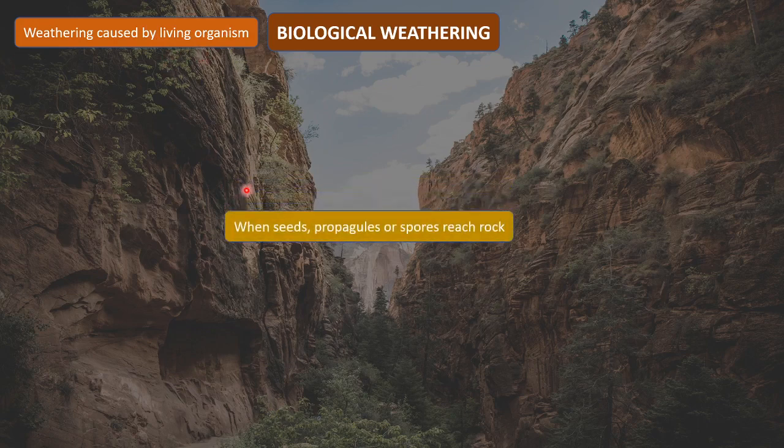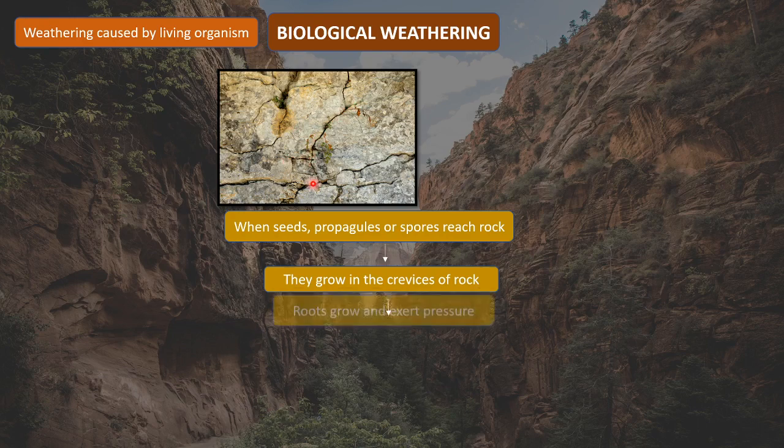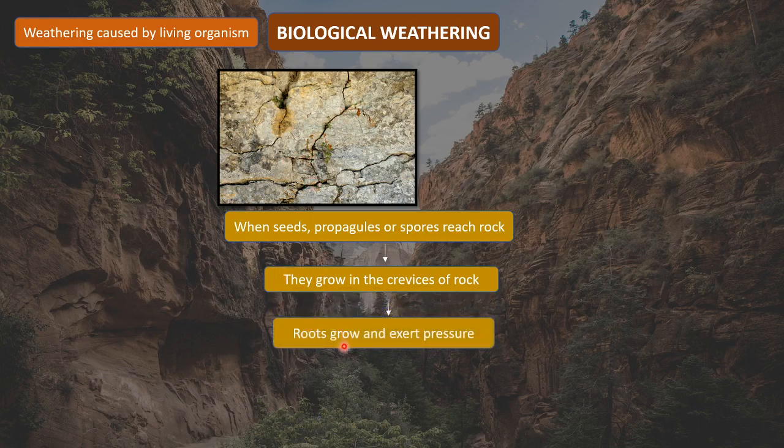So what happens when seeds, propagules or spores reach the surface of rock? I think all of you must have seen this already. From a crack, sometimes a plant starts growing, right? So how does this happen? When seeds or spores or propagules reach the rock, they start growing in the crevices of the rock. As they start growing in the crevices of the rock, the overall development of the plant takes place,